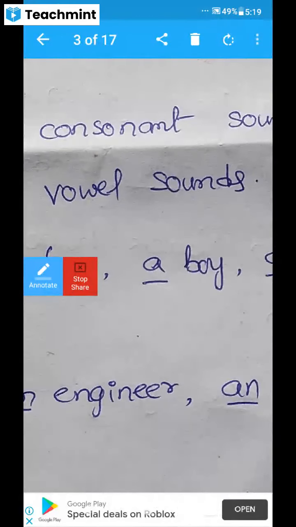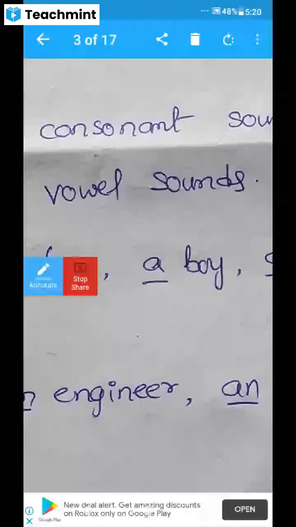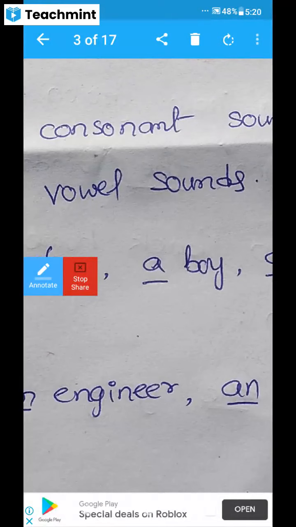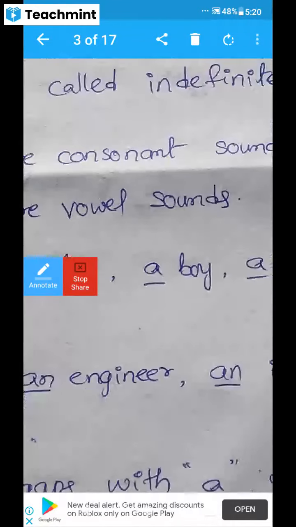The remaining letters, B, C, D, F, G, H, J, K, L, M, N, P, Q, R, S, T, V, W, X, Y, Z, these 21 letters are called consonant letters. B produces ba, that is a consonant sound. C produces cha, ka, like this. These letters produce different sounds, and those sounds are called consonant sounds.